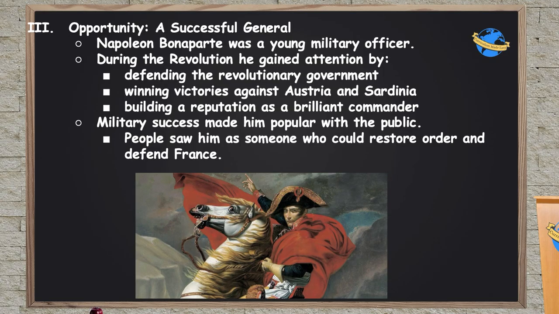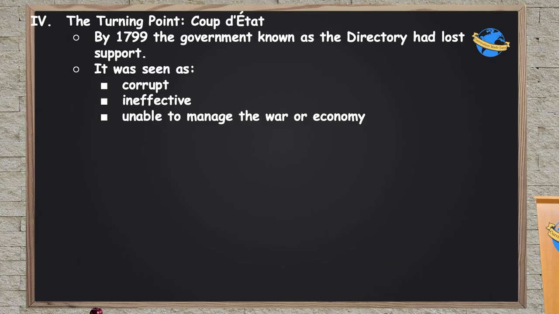Stop me if you heard this story before, because this is essentially the exact same thing that happened with Julius Caesar way back at the end of the Roman Republic and the beginning of the Roman Empire. So, a little foreshadowing here of what's going to happen. Ten years after the revolution starts, the real turning point, the coup d'etat, is 1799.